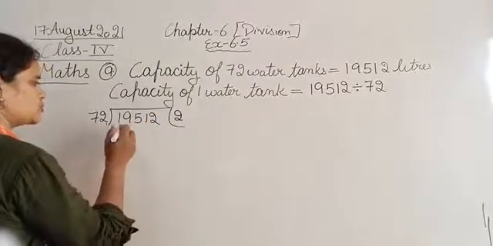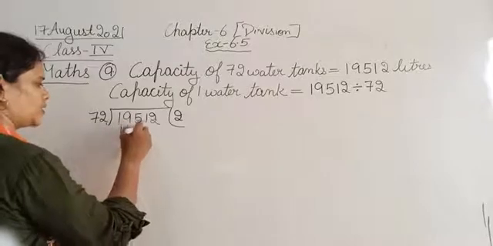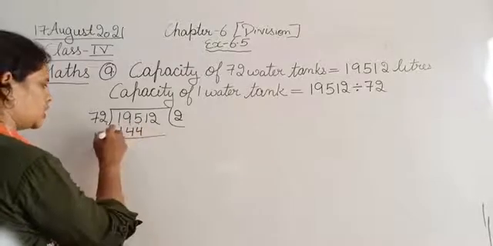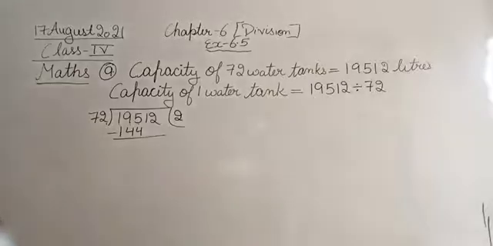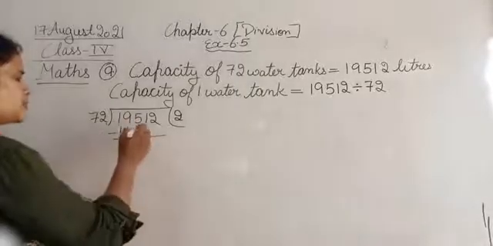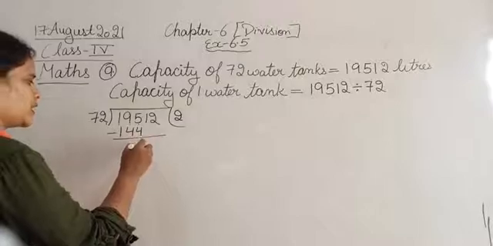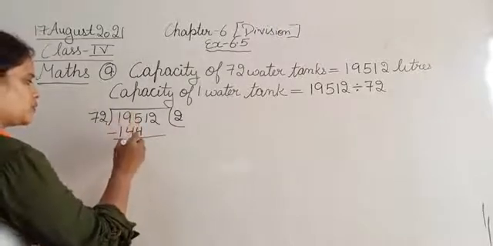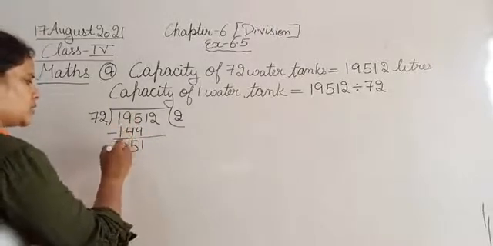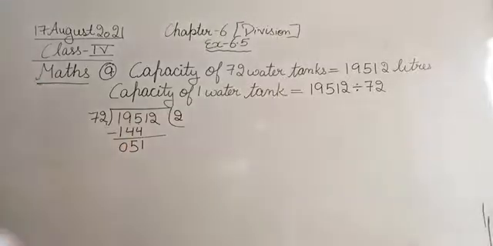Okay, 72 twos are 144. Okay, so now subtract: 5 minus 4 is 1, 9 minus 4 is 5, 1 minus 1 is 0.